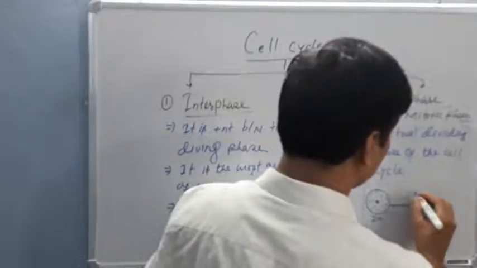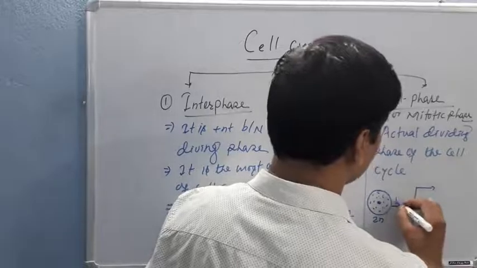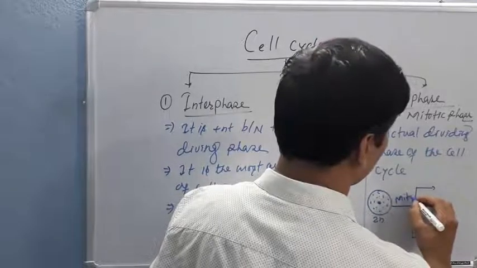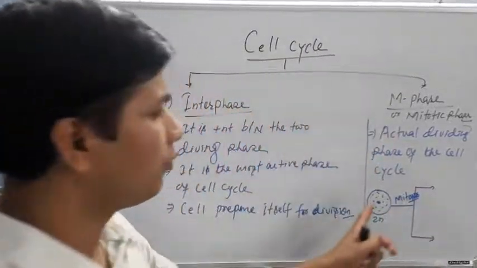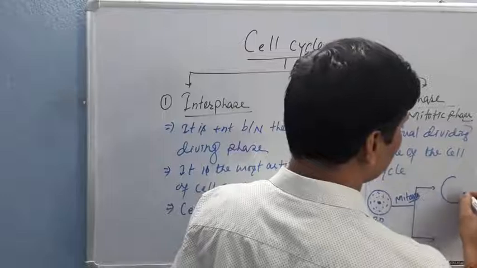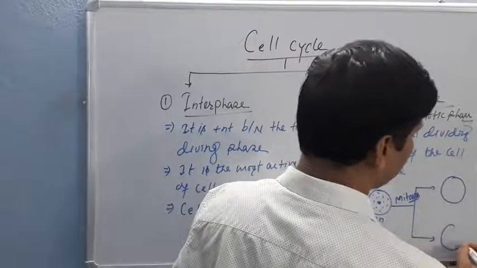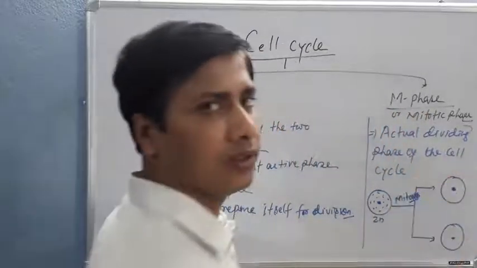This parental cell undergoes the process of replication. The process is called mitosis, and during this phase the cell is divided into two cells which are genetically identical in nature.